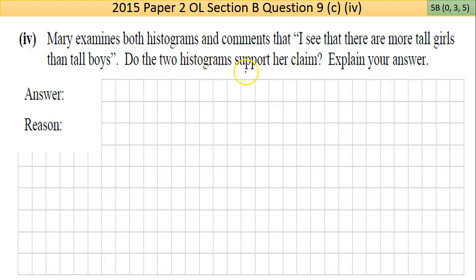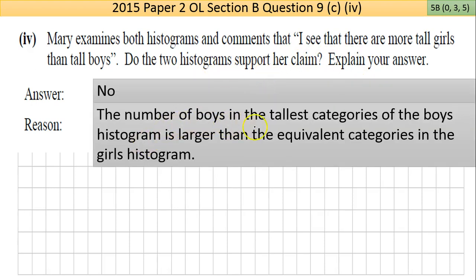So, do the 2 histograms support her claim? No. The number of boys in the tallest category, you could mention what they are, 175 to 185, is larger than the equivalent categories in the girls. Hope that makes sense. It's going to be hard to phrase it. I'm phrasing it with the hindsight of a marking scheme and time to think and write down. You're trying to phrase this in the middle of an exam with all the associated pressures, so I appreciate that. It can be tricky. One way around that is by practicing these questions and looking at the marking schemes, looking for the right answer, the way it's phrased in the marking scheme or from your teacher. You get more and more used to the kind of way they speak. So that's part 4.